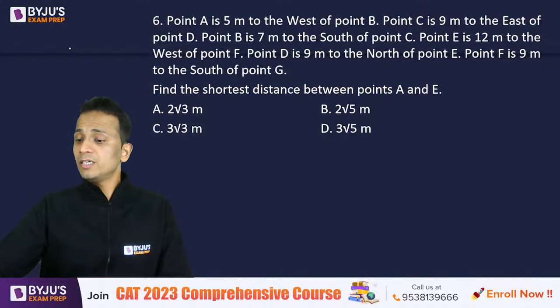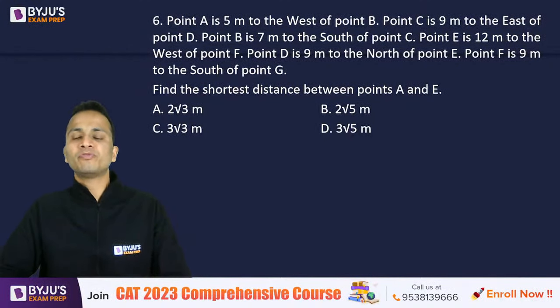Now read it, draw the diagram, and find the shortest distance between points A and E.